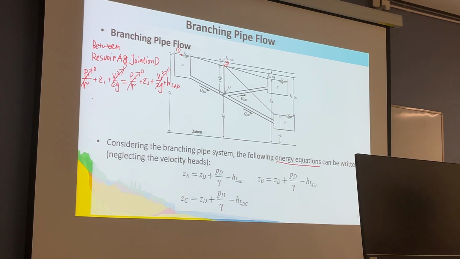So the equation is Z1 equals Z2 plus HL_AD. Z1 is here, the ZA.